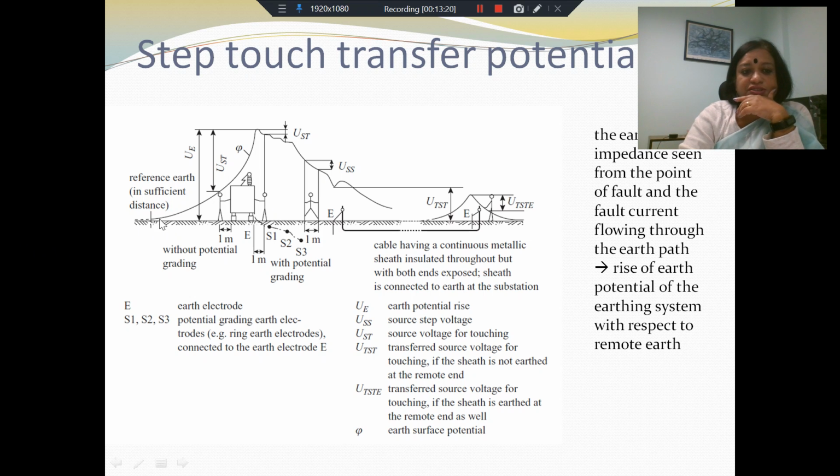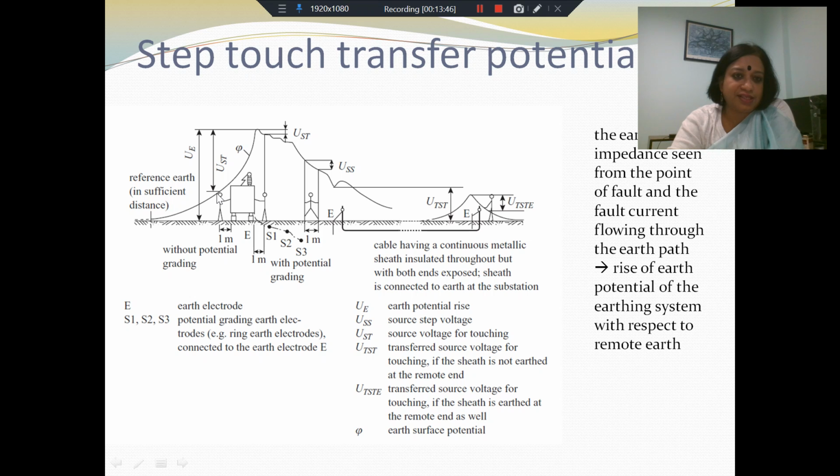Originally this is your reference earth, and every point here is expected to be at this potential. But here you see the figure of a stick man, and there is a potential difference between the two feet when the person takes a step in the direction of the potential gradient, and this is the step potential.